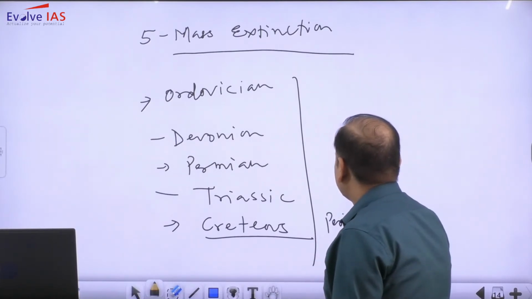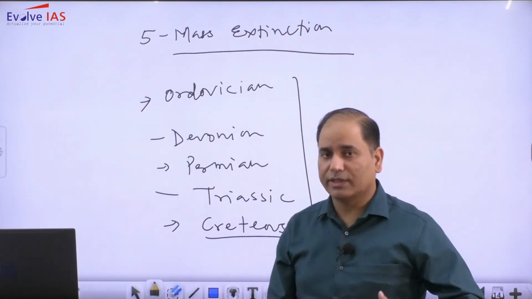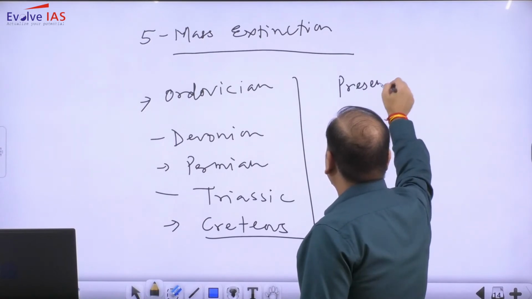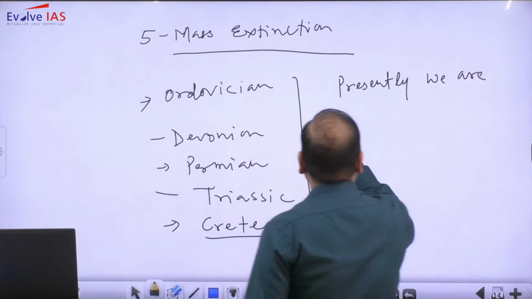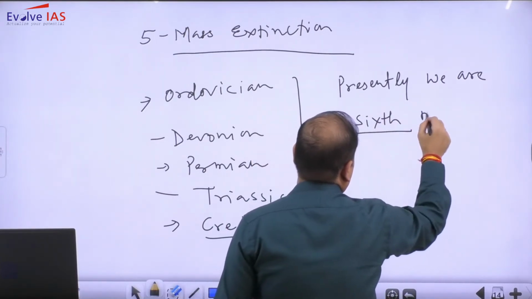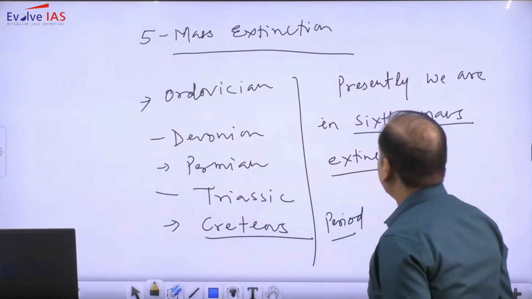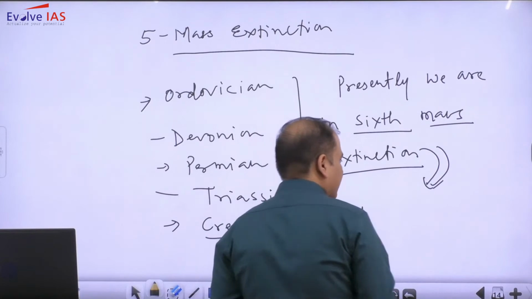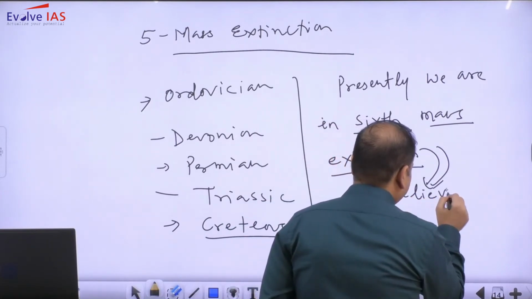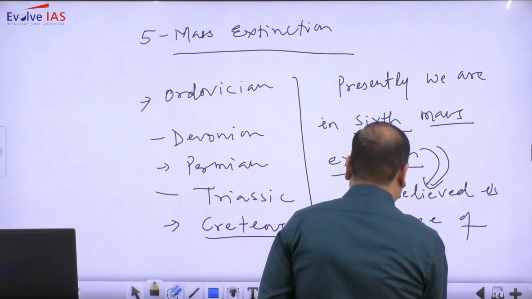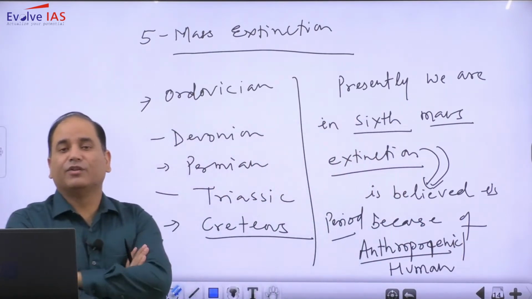The last mass extinction we witnessed was in the Cretaceous time period, as I said, associated with the extinction of the dinosaurs. Now it is believed that presently we are in the 6th mass extinction, and this 6th mass extinction is believed to be because of anthropogenic activity, or human induced.